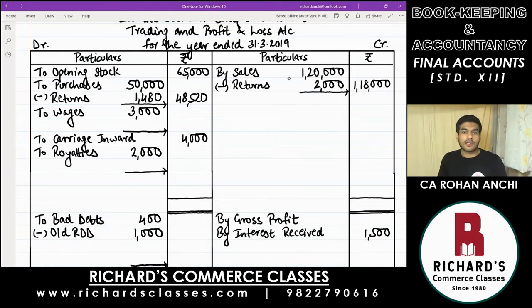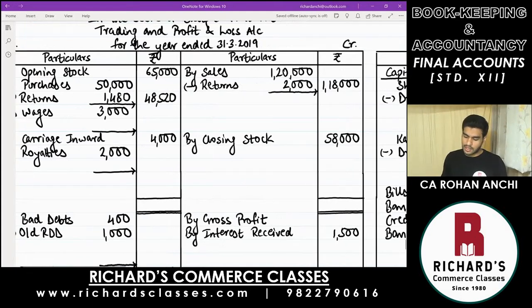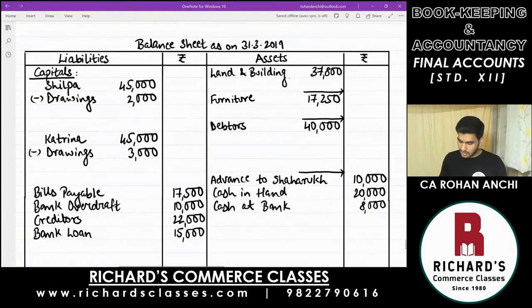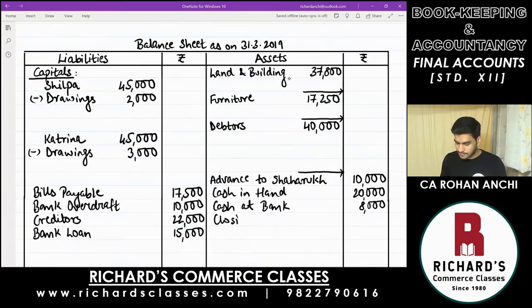Point number 1. The stock in hand was valued at 58,000 at the end of the year, that is closing stock. So credit side of trading account, first effect, write down by closing stock. Amount is 58,000. And second effect, closing stock is an asset which will be written in the balance sheet. So on the asset side, write down closing stock. That is 58,000.